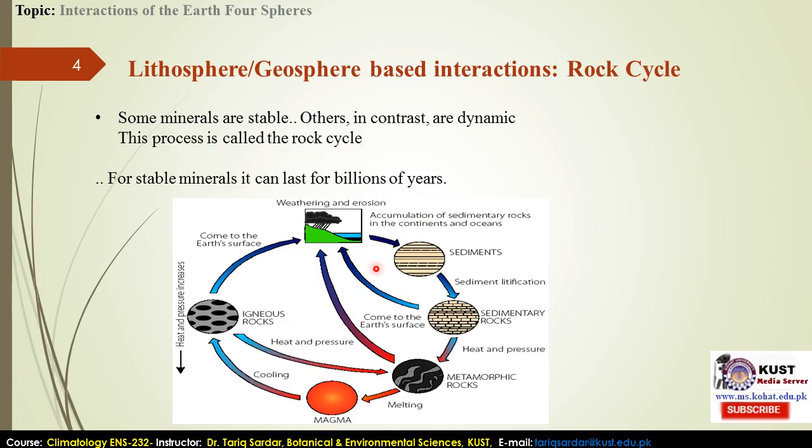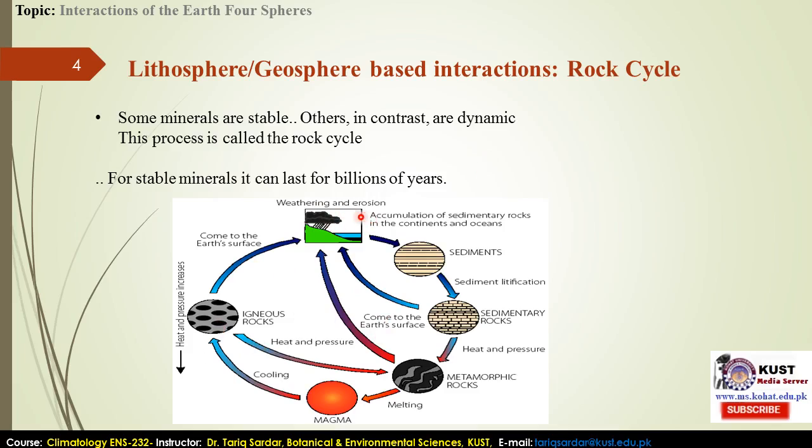This process is actually called the rock cycle, and many phenomena and processes are behind the dynamics of that rock cycle. It actually takes many years to form the cycle in that chain. Sometimes, changing from one rock form to another may take billions of years. Even a stable mineral can last for a billion years, but it will also recycle in one way or another, through temperature, pressure, or other physical processes.